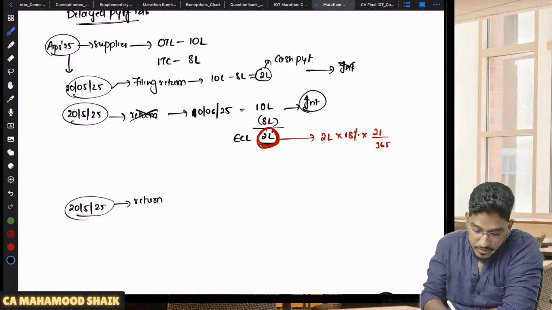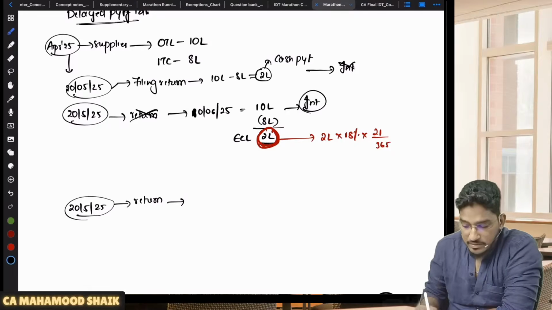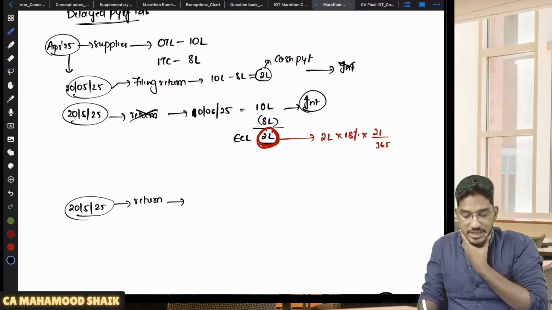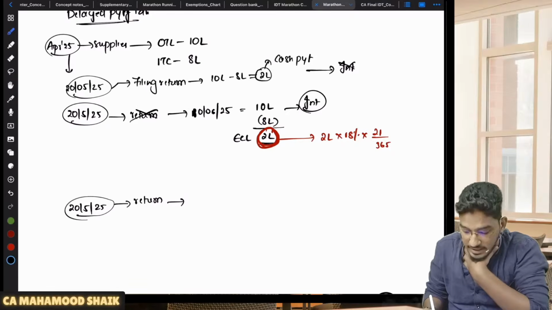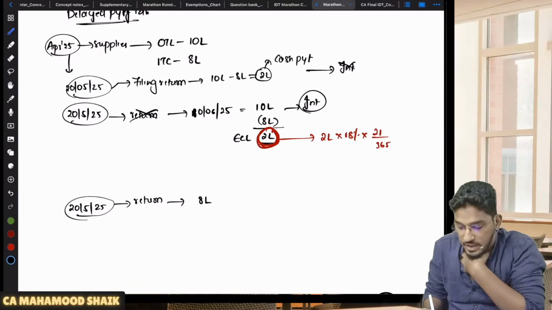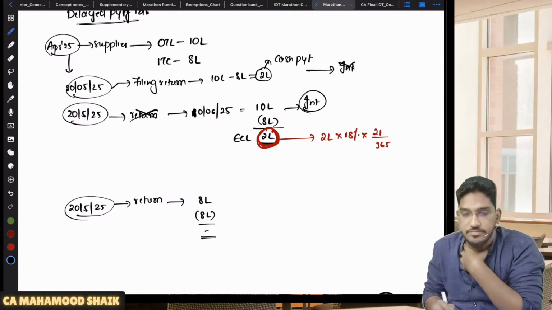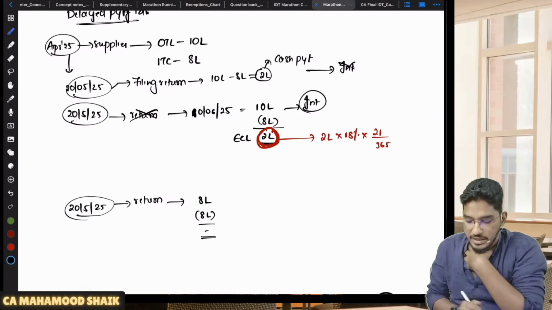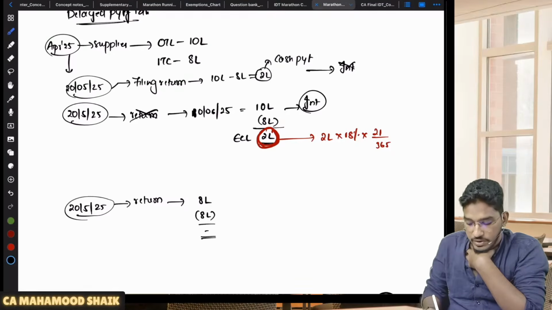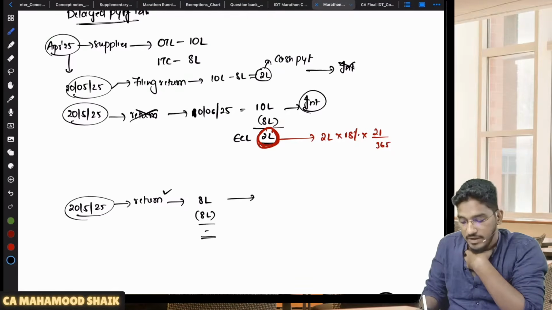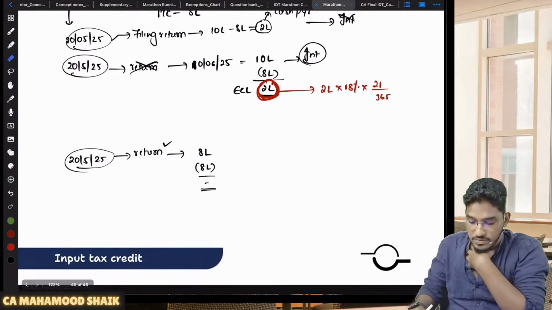You are under reporting. You are filing your return, but you don't have this 2 lakh rupees of cash to make the payment. So what you are doing, you are filing the return, 8 lakh rupees worth of output tax liability only you are declaring, and 8 lakh rupees you are using electronic credit ledger. Nothing you are paying in cash. So then return has been filed. Next month you will file return. You are behaving over smart here.